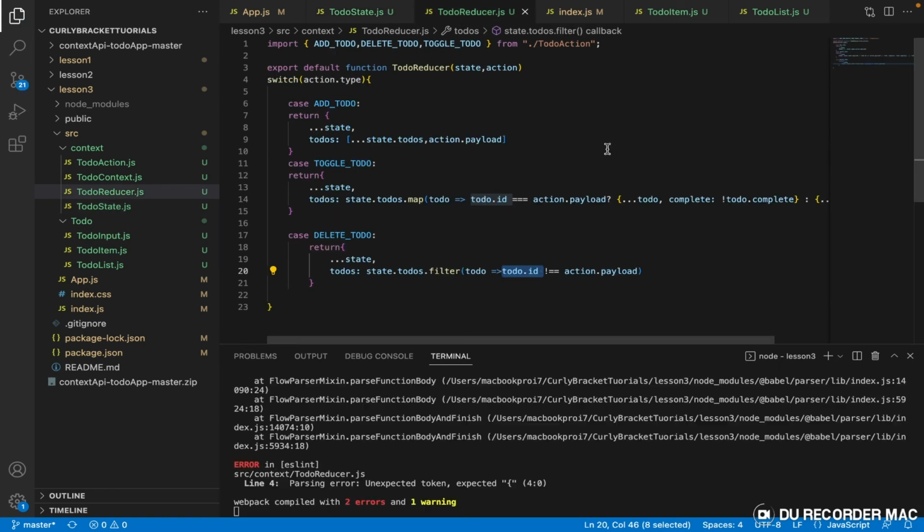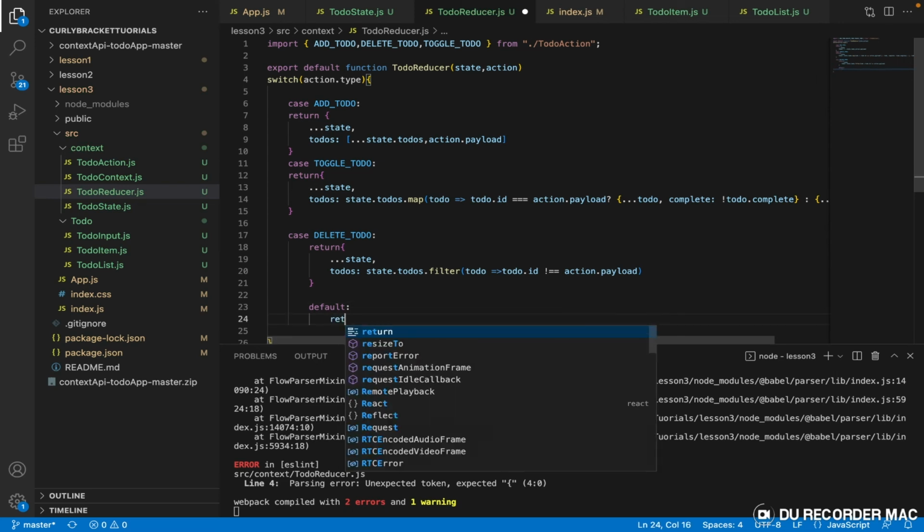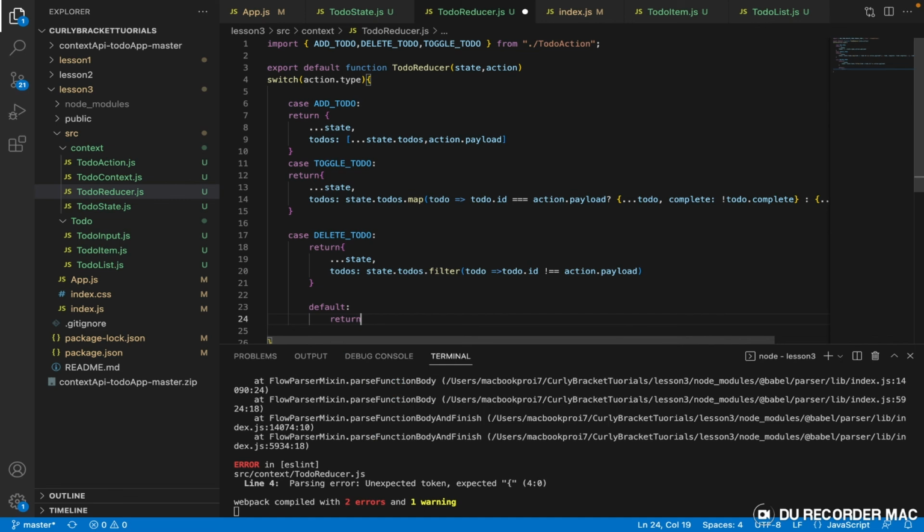All right. That's the last thing in our list. So that's the last action in our list. So we say default, return state.